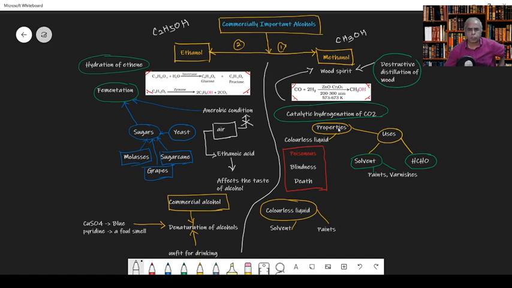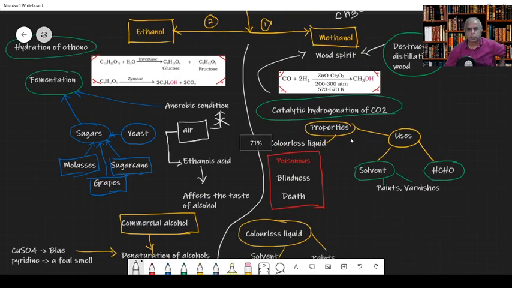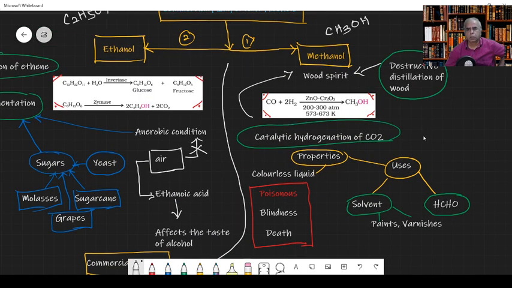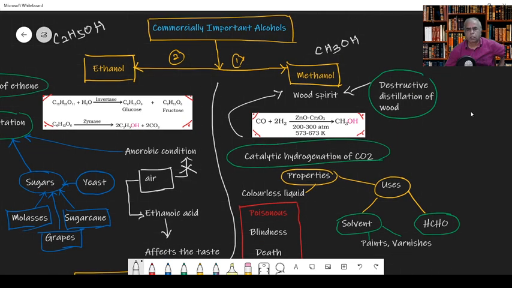Methanol can also be called wood spirit, because in olden days it was obtained by destructive distillation of wood.